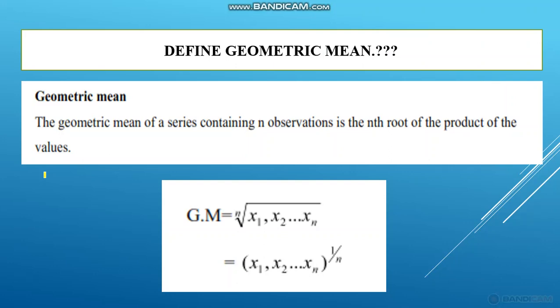And define geometric mean. Geometric mean of a series is defined as the nth root of the product of the n values. So in the exam, if they ask define geometric mean, you just write this formula. These two formulas you write. It is enough.